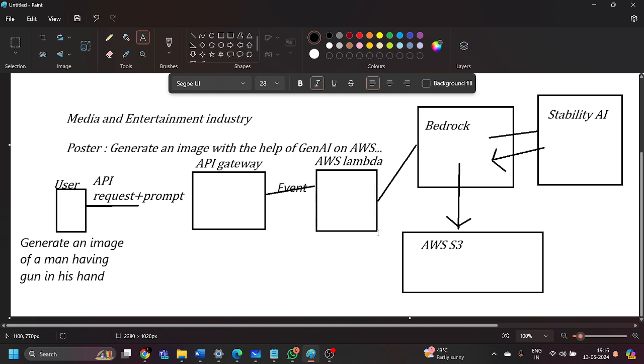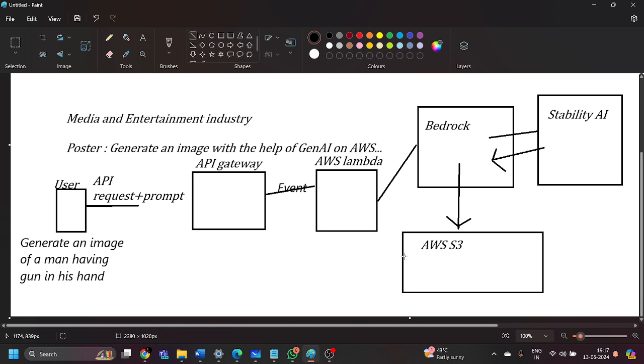to your AWS Lambda. Then this information will be sent to Bedrock, because we are going to integrate AWS Lambda with the Amazon Bedrock service. Behind that, we are using the Stable Diffusion model, which is a foundation model used to generate images inside this generative AI model. With the help of Stability AI, the Stable Diffusion foundation model is going to generate that particular image, and as we are going to integrate Amazon S3 with the Amazon Bedrock service, the image is going to be stored inside S3 as an object. Then we are going to generate a pre-signed URL, and that pre-signed URL will be sent towards 2 points.